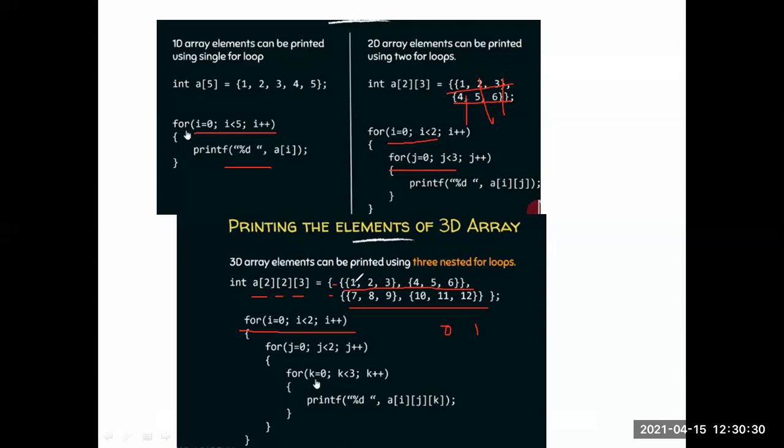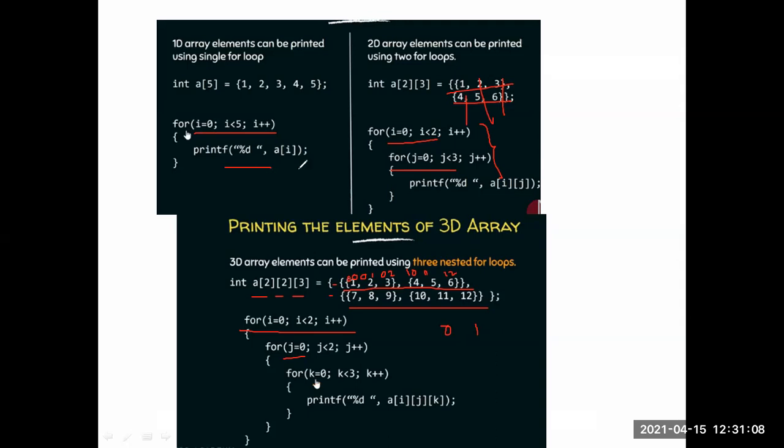In this, if you want to print 1, this value is J 0, means row 0. This is 0, 0, row 0, column 0. This is 0, 1. This is 0, 2. In the same manner, this is 1, 0, 1, 1, 1, 2. You just use the same conditions. Here J for row and K for column. So whenever it is 0, 0 it means 1, so print it.